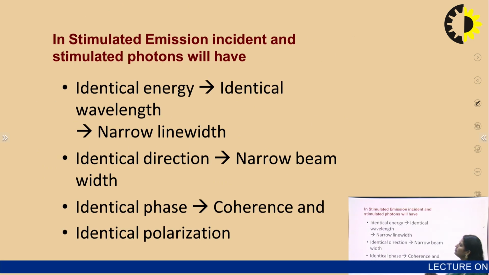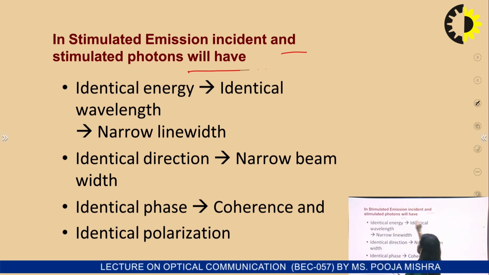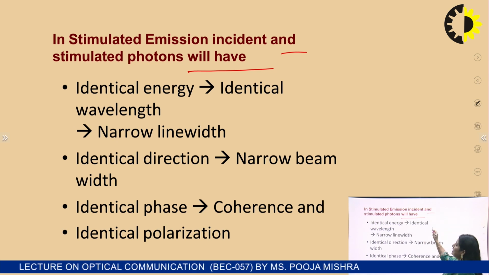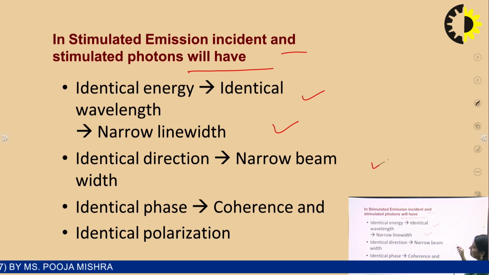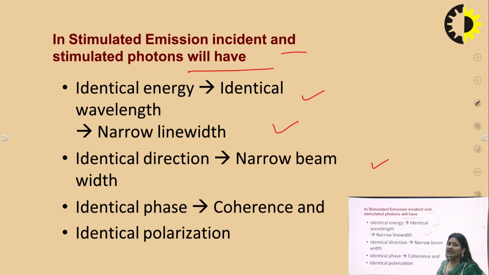Once the pumping is high and the atoms move to the high energy state, they move towards the lower energy state through stimulated emission. In stimulated emission, the incident and stimulated photons have identical energy or wavelength, and both have narrow line width. Both have identical direction, that is, narrow beam width. Both have identical phase, so it is a coherent beam, and identical polarization also. The polarization state is the same in both photons emitted from the stimulated emission process.